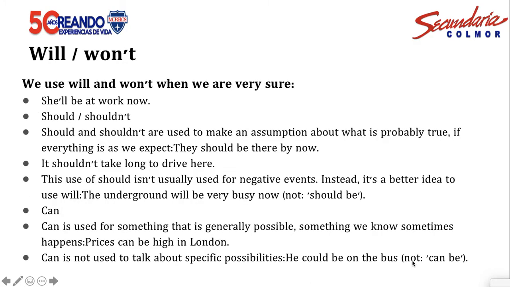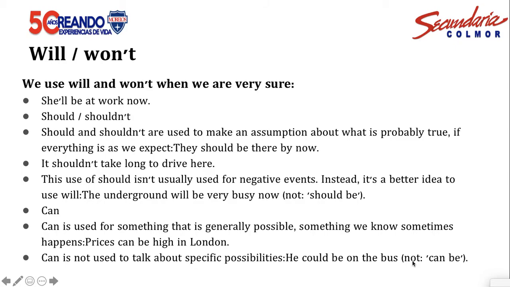Also we can use will or won't for the present, and we use will and won't when we are very sure. We have some examples, and one of these examples is she'll be at work now. We are using will. This is the contraction.